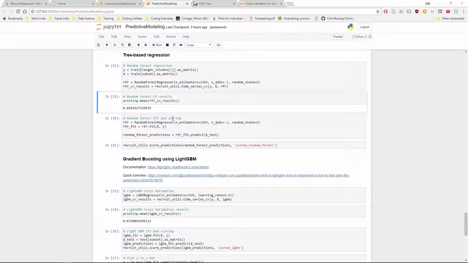The last model that I've selected here is a gradient boosting using LightGBM. There's some documentation here and a quick overview. That's pretty good at this link. But our CV results don't get much better. They don't get better at all from the random forest, actually, which makes me think that I need to tune some parameters.